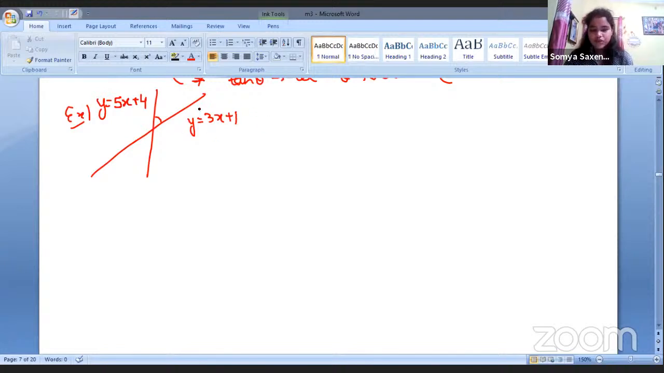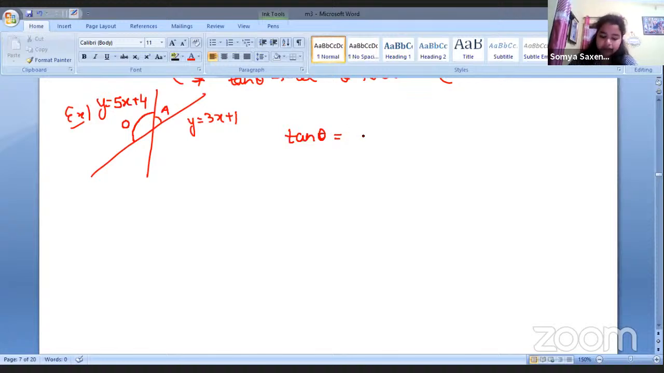So this is y equals 3x plus 1, and this equation is y equals 5x plus 4, right? Again, we can see that the angle between these two lines is acute here. And another angle which is very visible is this one, which is definitely obtuse. It is definitely greater than 90 degrees. Now, we have to find the value of tan theta. So let's find.